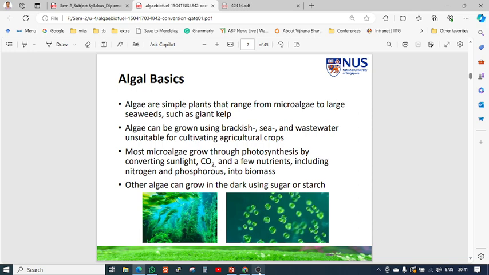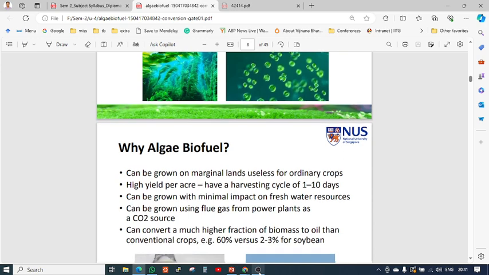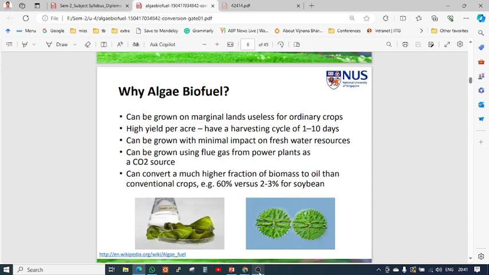Most microalgae grow through photosynthesis, converting CO2 and nutrients. Obviously they are small tiny plants, and other algae can grow in the dark using sugar and starch. Some algae can grow without photosynthesis, without light. Algal biofuel is attractive because algae can be grown on marginal land, unlike ordinary crops. We cannot use it as food, and it is normally a waste, and it can grow in any kind of water body.